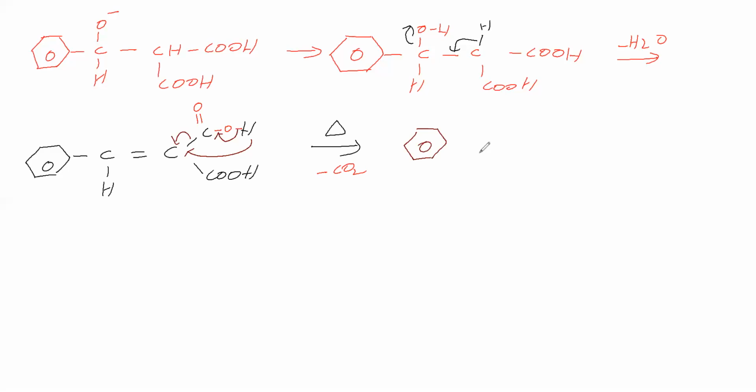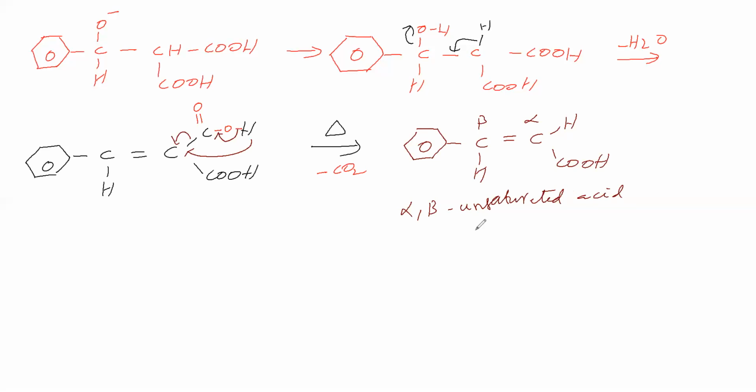Here phenyl ring, here CH double bond CH, COOH. So we got this compound. This compound has a carboxylic acid functional group. The carbon attached to the functional group is the alpha carbon, and the next is the beta carbon. Between alpha and beta carbons, unsaturation is there, therefore we can say alpha beta unsaturated acid. Carboxylic acid we will say as acid.